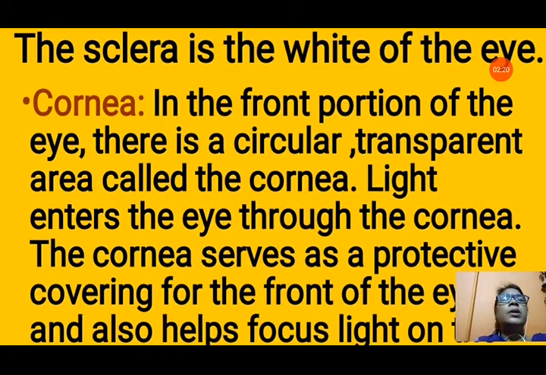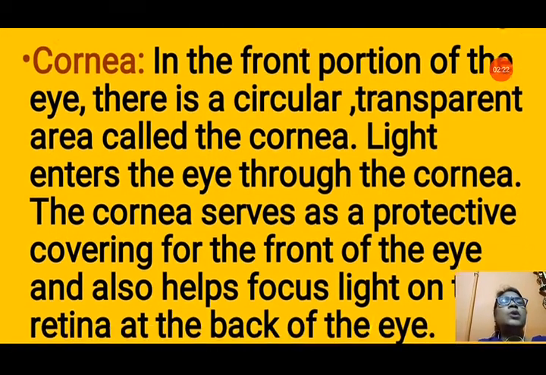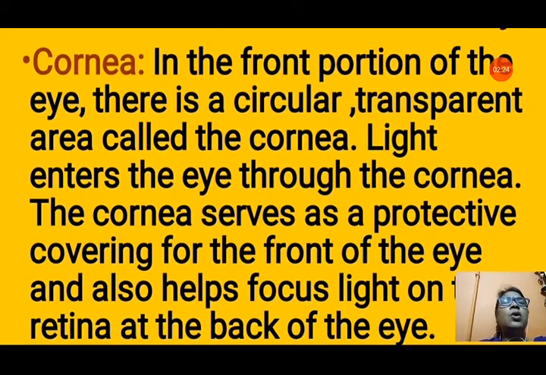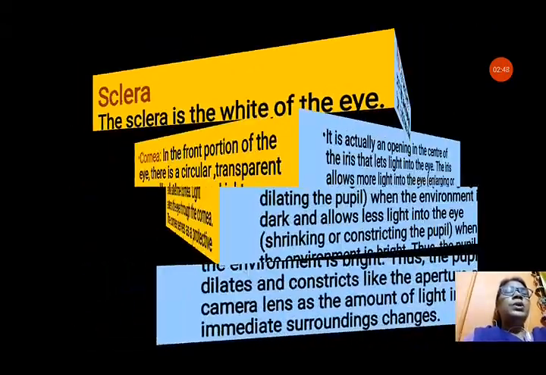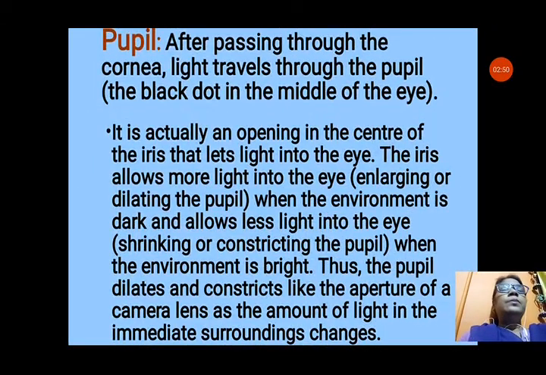Now cornea. In the front portion of the eye there is a circular transparent area called cornea. Light enters the eye through the cornea. The cornea serves as a protective covering for the front of the eye and it also helps to focus light on the retina at the back of the eye. So, cornea is the outermost covering that is transparent, that allows the light to enter the eyes.